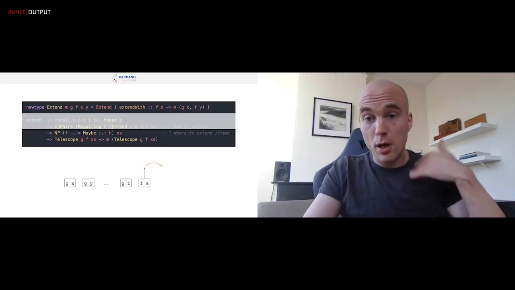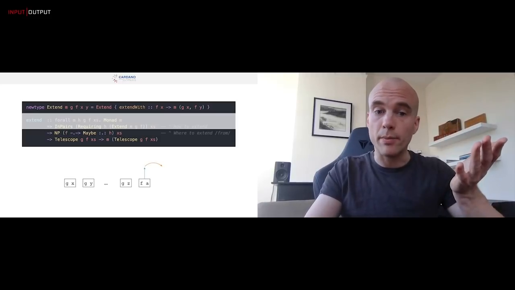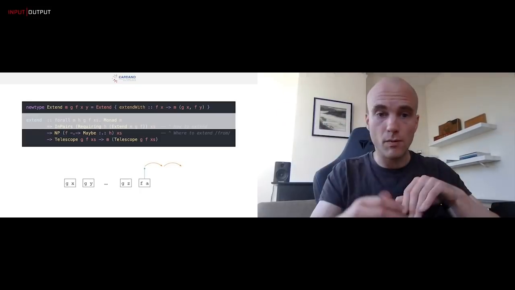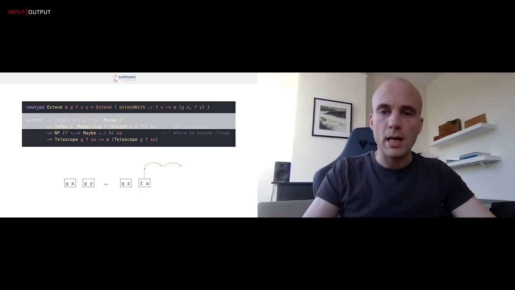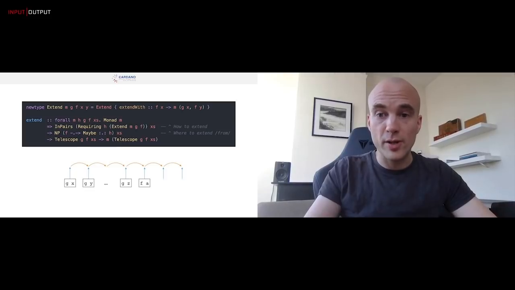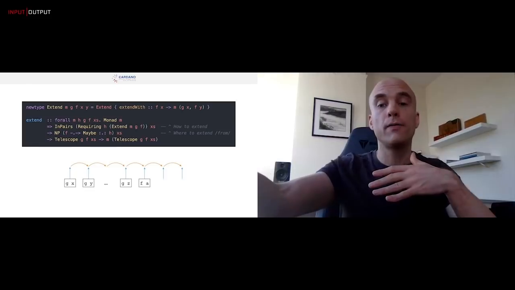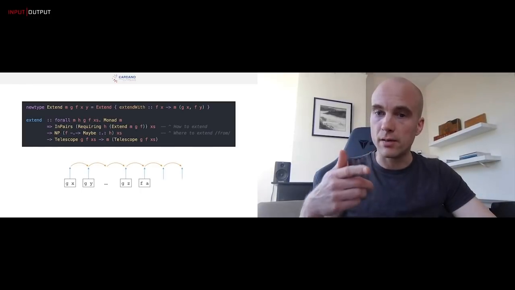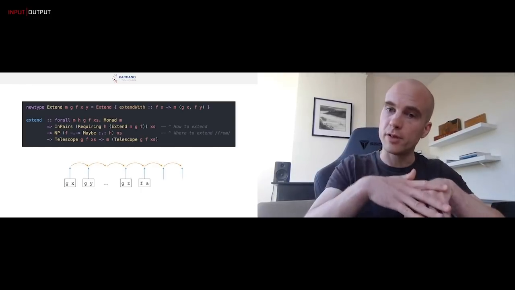Now, after extension, it's possible in principle that we might have to extend again immediately. And so we need this sort of function to extend up to the end. Moreover, since we don't know where the current tip is, we need such a function for every pair of eras. So that's this in pairs of extend, right? For every pair of eras, we need a function that extends from the previous one to the next one.